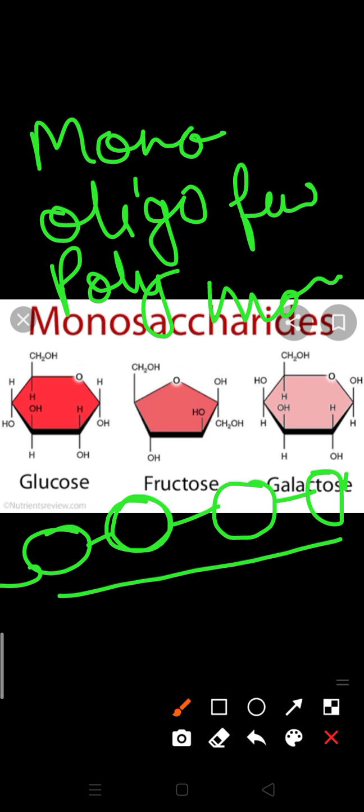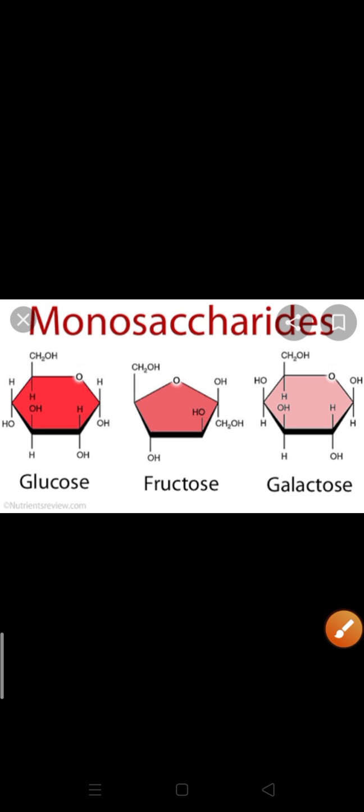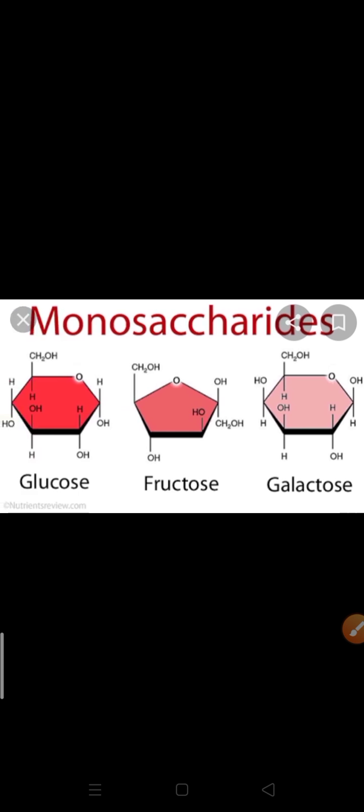The simplest saccharide is the monosaccharide, and today we will discuss monosaccharides. One diagram I want to show you: this is the simple structure of glucose, and glucose belongs to monosaccharides. On the basis of carbon number, the group gets its name.